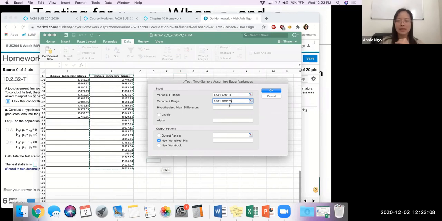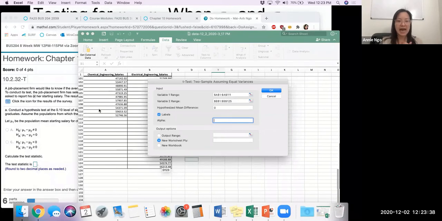So, but our hypothesized mean, recall I said that we just assume, hey, there's no difference. No difference is quantified as the number 0. Please check labels because we're saying, hey, Excel, that first row, it's words, right? Because right here it says chemical and electrical. So you're letting it know to ignore the first row because it can't analyze it. And then your alpha. I think everyone has a slightly different alpha. Like for instance, I have an alpha level on my homework of 0.1. Go ahead and type in your alpha.